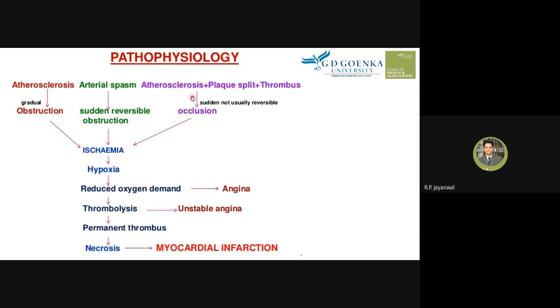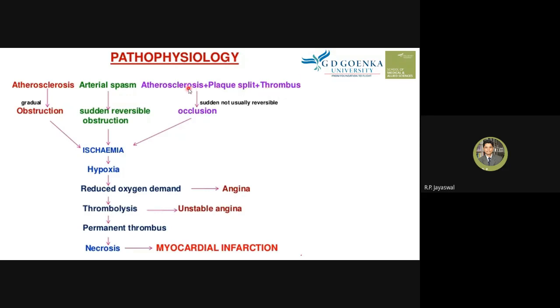Okay. The third mechanism here is atherosclerosis plus plaque split. The plaque which is formed in the atherosclerosis mechanism ruptures, it is split, and because of that, it causes activation of the platelets, and it causes clot formation inside the narrow artery. So this is a thrombus.